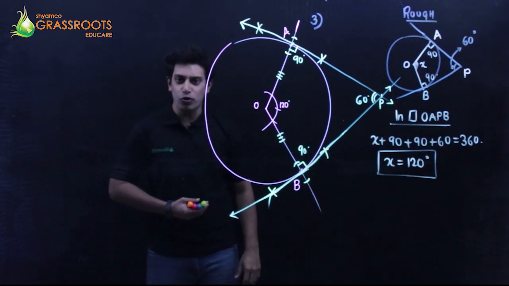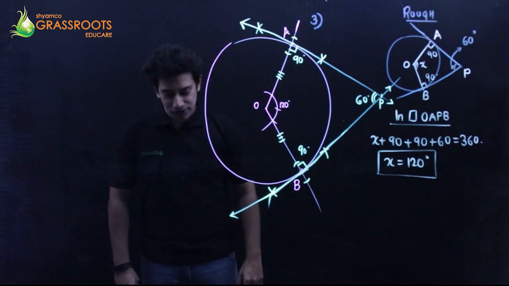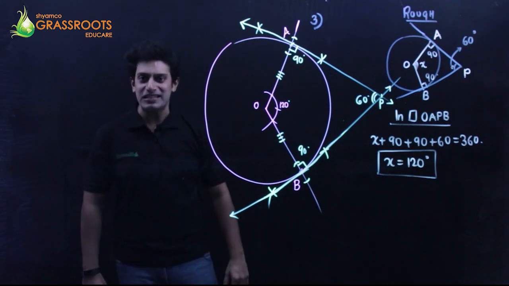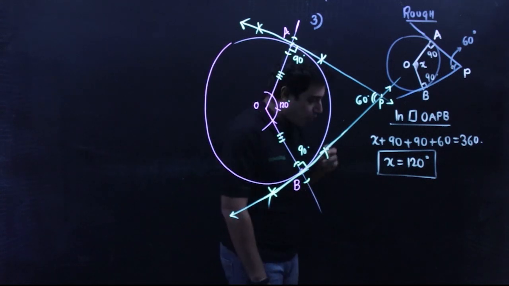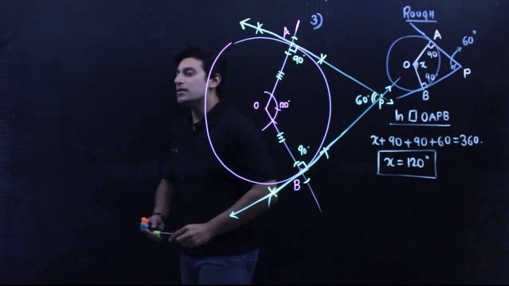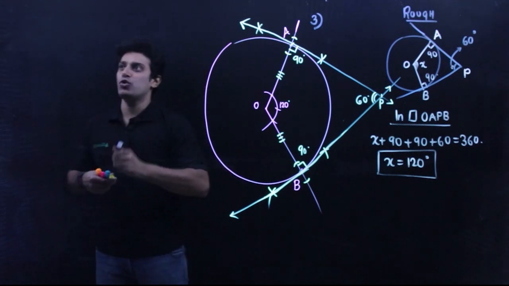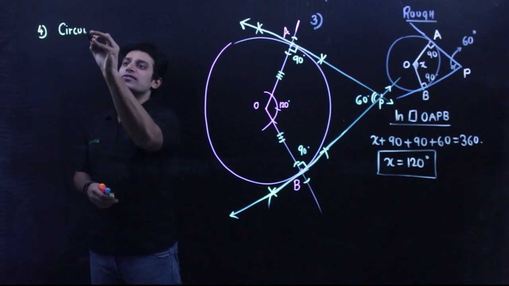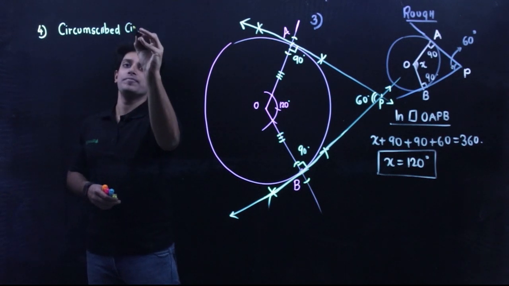Right, let's go on with the fourth question. Using ruler and compass only, draw an equilateral triangle of side 4.5 centimeter. Draw a circumscribed circle. Now, a new concept comes into picture. Circum means outer. So, in the fourth question, we need to draw a circumscribed circle.